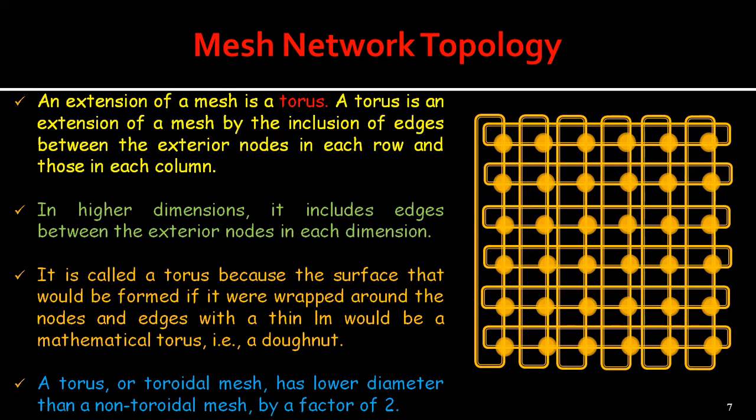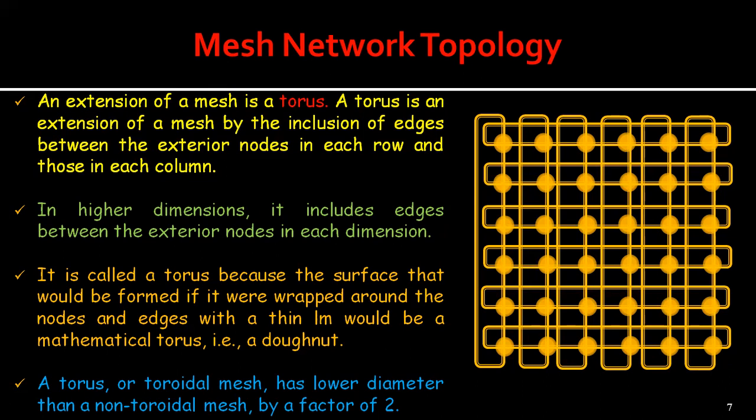In higher dimensions, it includes the edges between the exterior nodes in each dimension. It is called a torus because the surface that would be formed if it were wrapped around the nodes and edges with a thin film would be a mathematical torus, something which will appear like a donut. So a toroidal mesh has a lower diameter than a non-toroidal mesh by a factor of 2.